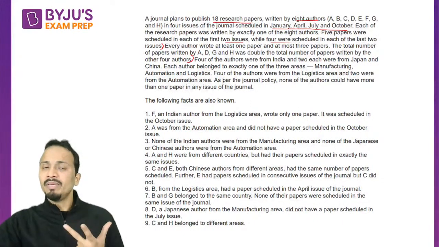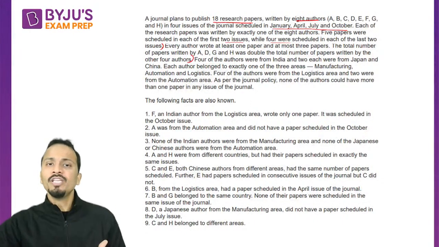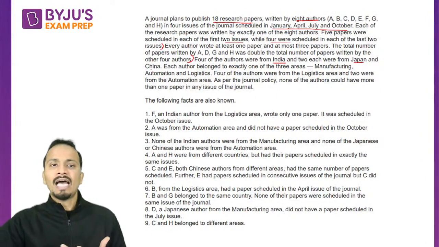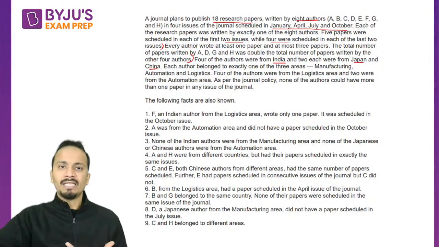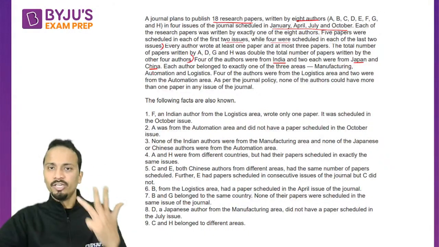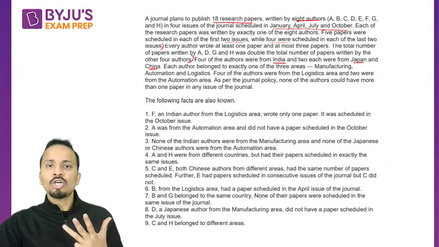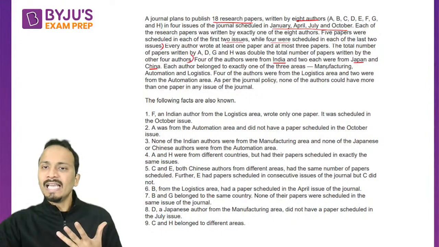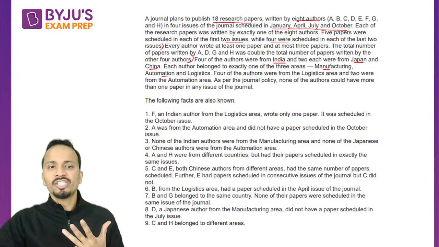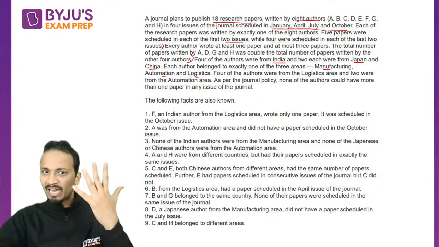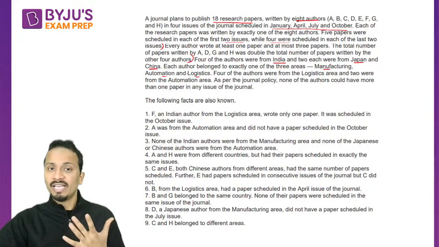Now the next parameter they are going to introduce. 4 of the authors were from India, and 2 each from Japan and China. So country they have also introduced. Now each author belonged to exactly one of the 3 areas: manufacturing, automation, logistics. So that is another parameter; we already have 5 parameters.